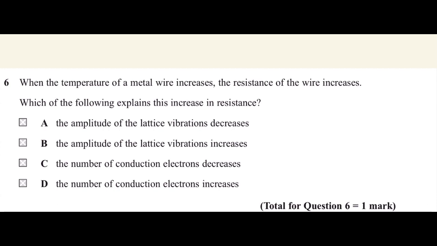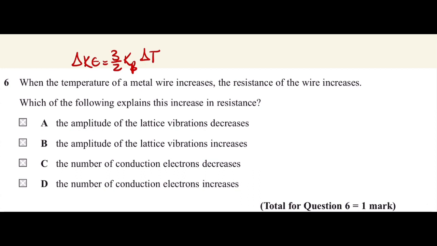So let me describe what's meant by temperature. Temperature is directly proportional to the average kinetic energy, and there is a formula for this, which is 3/2 kB ΔT. This one is the Boltzmann constant, the kB. The ΔT is the change in the temperature. So once we have an increase in temperature, that means in physics an increase in the average kinetic energy of the particles.